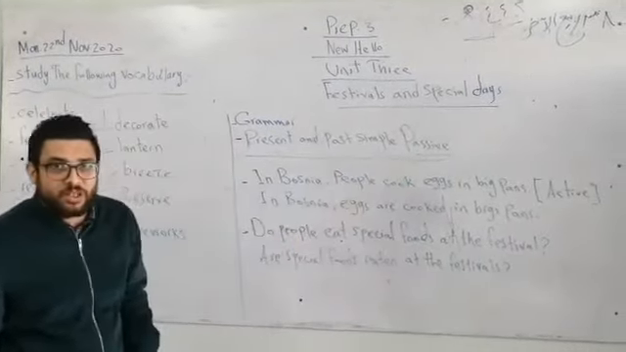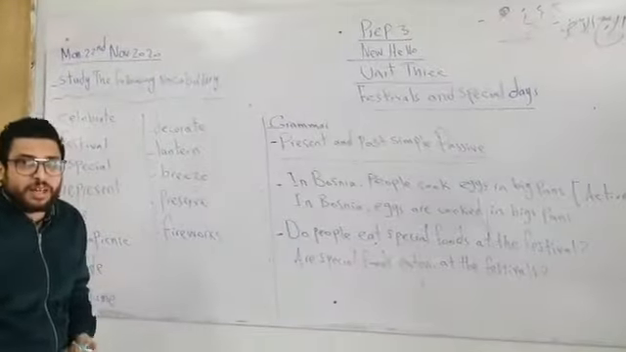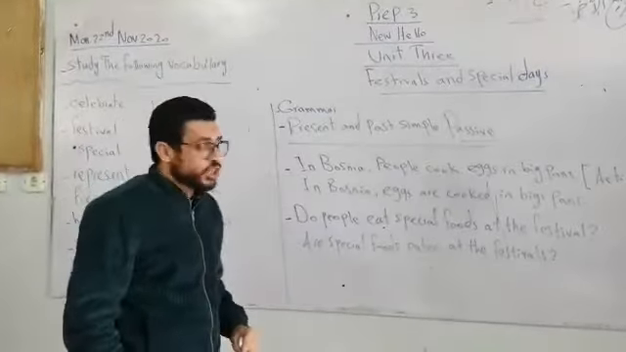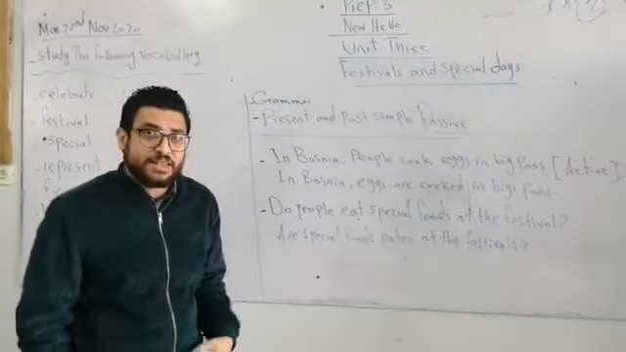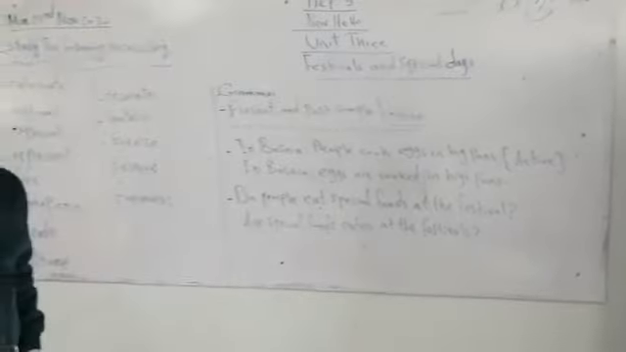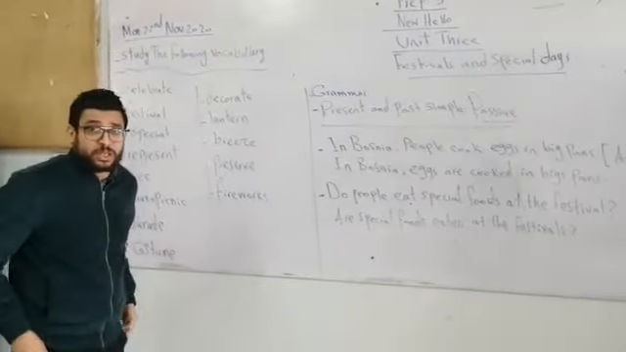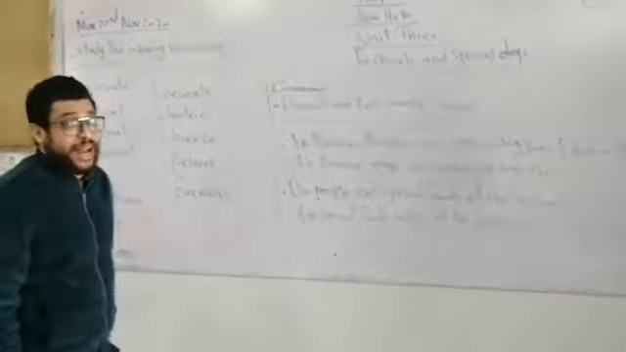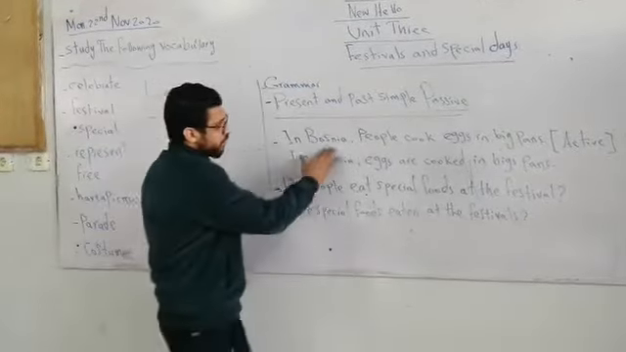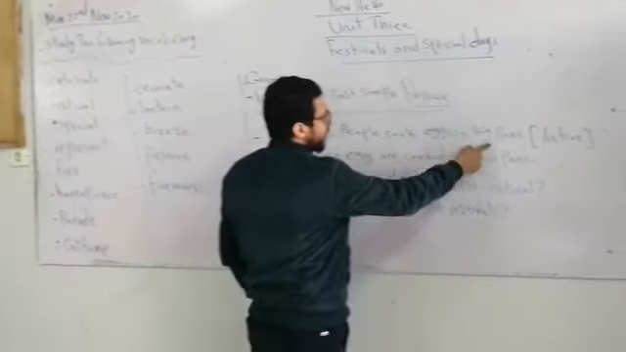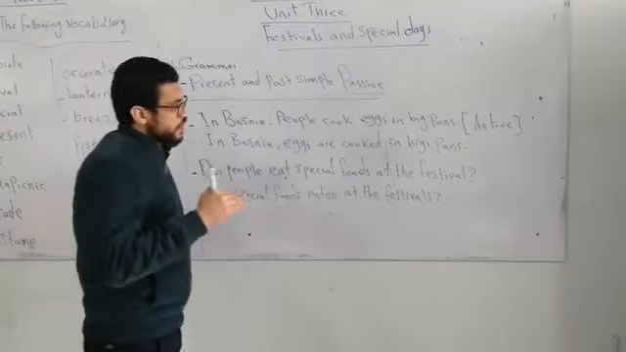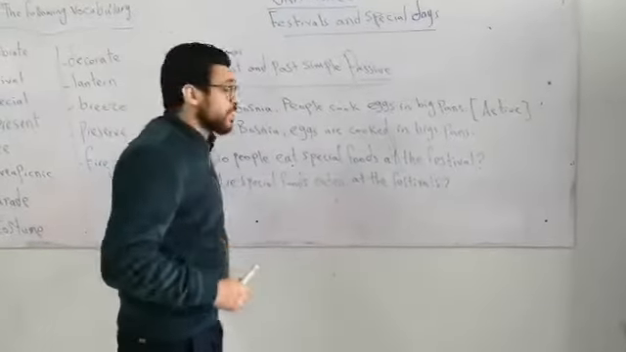Okay, what is the meaning of passive? What do we mean by passive? We use passive when the action is more important than the subject who does the action itself, or when we don't know the subject, or the person or thing who does this action. If you look at this example, in Bosnia, people cook eggs in big pans. So how do we change this active sentence into a passive sentence?